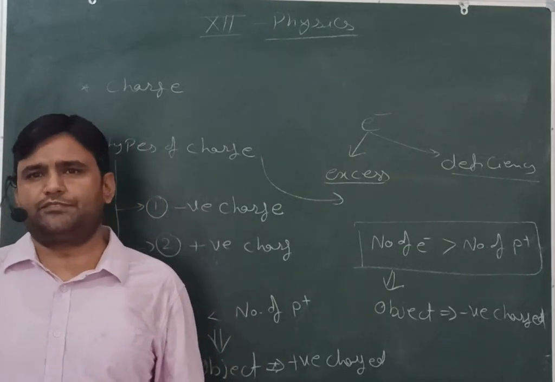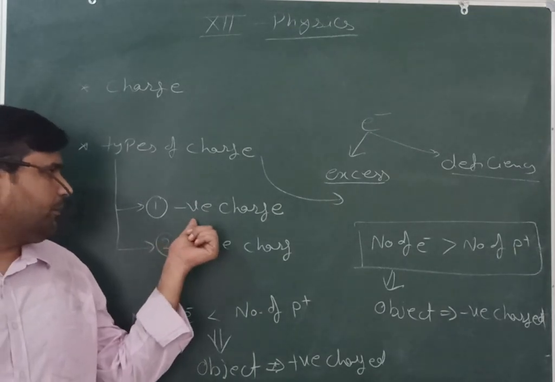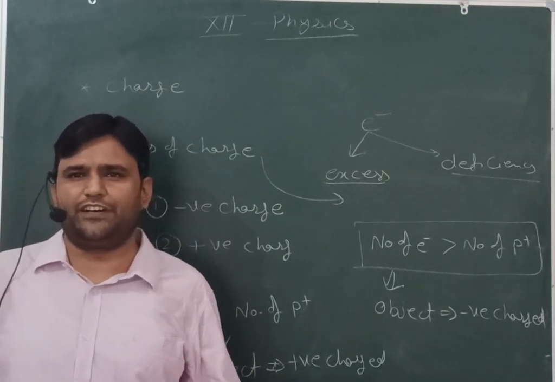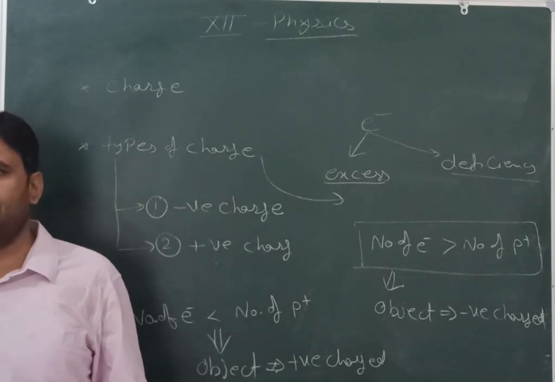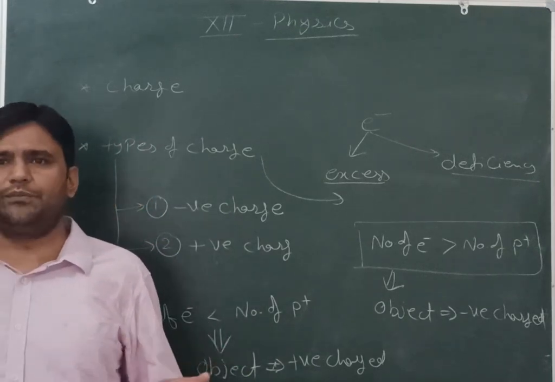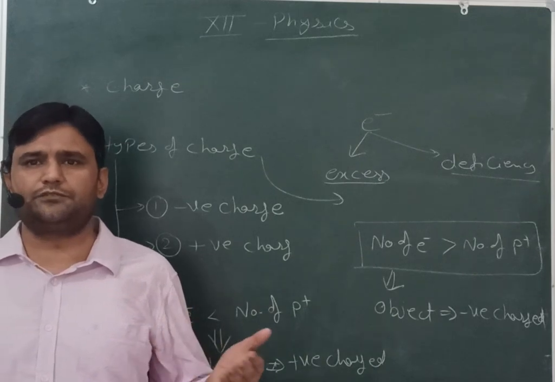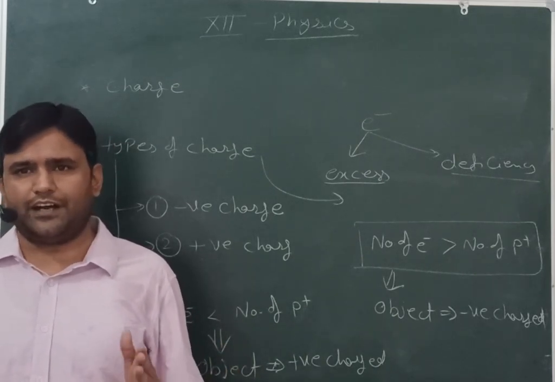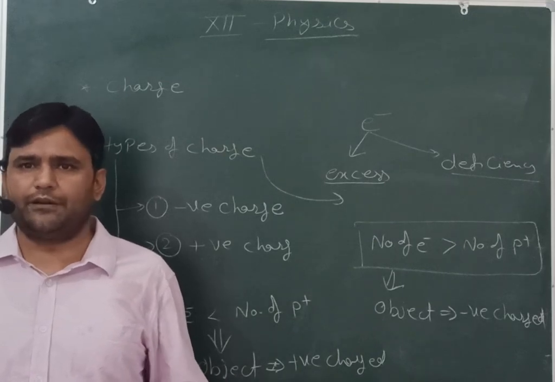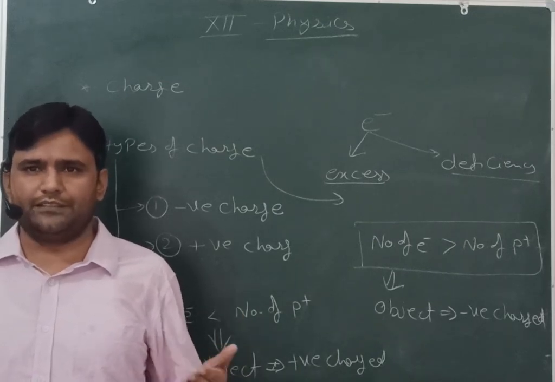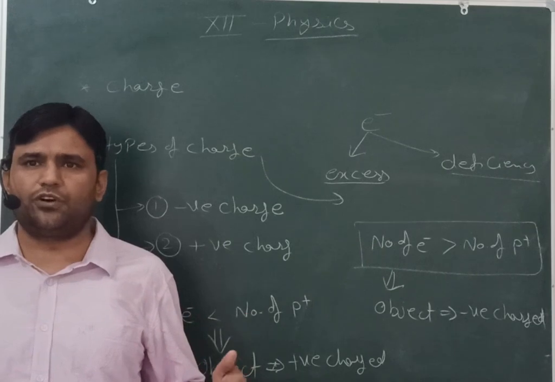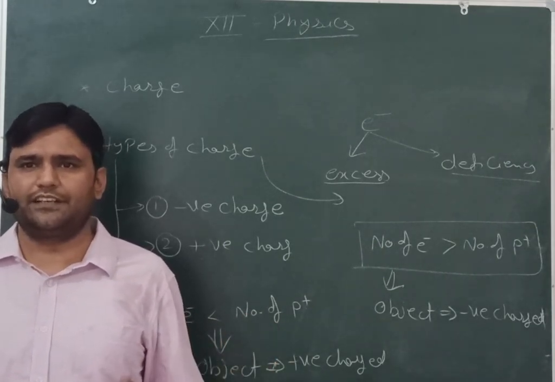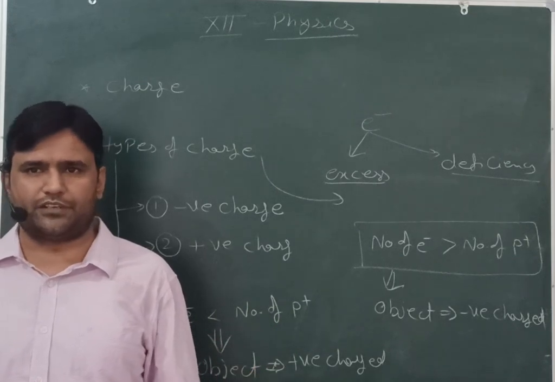There are two types of the charges in terms of the positive and negative charges, and these types are to be defined on the basis of the comparison of number of electrons with respect to the number of protons. If the number of the electrons is greater than number of protons, means there is an excess of the electrons, then this kind of the charge is known as negative charge.